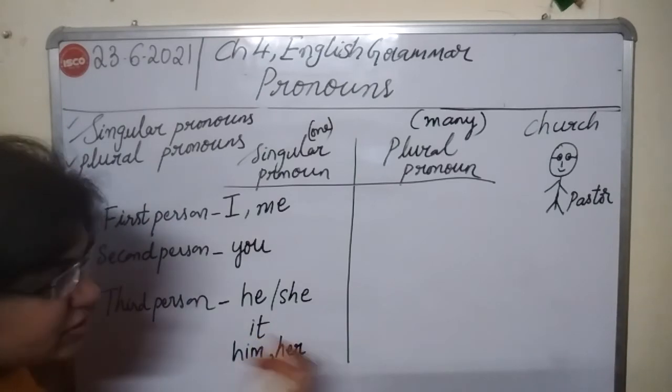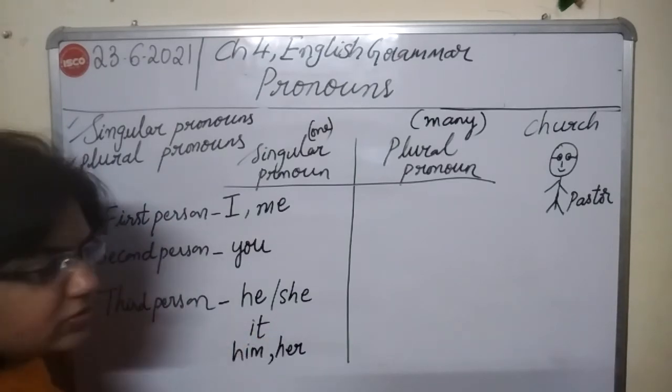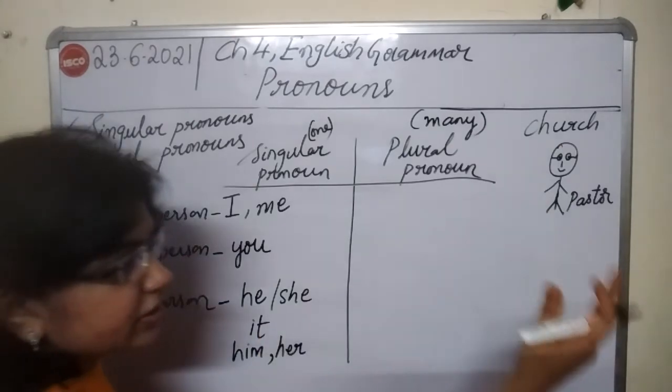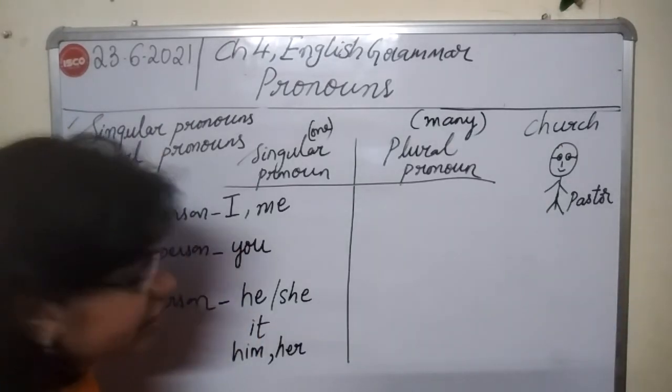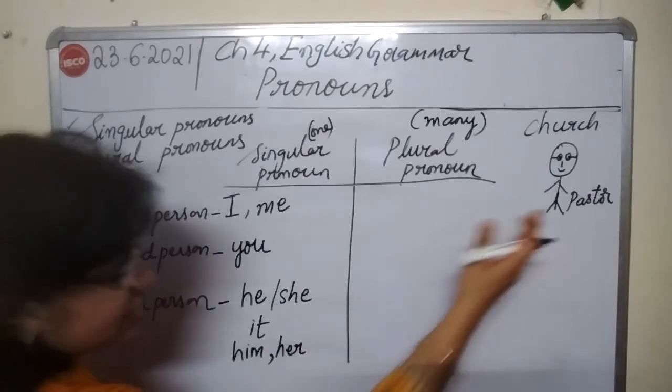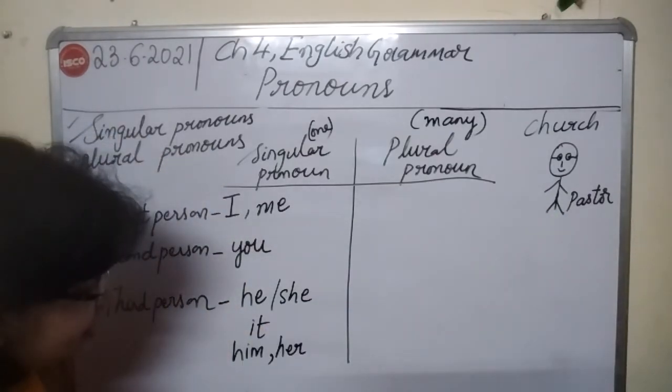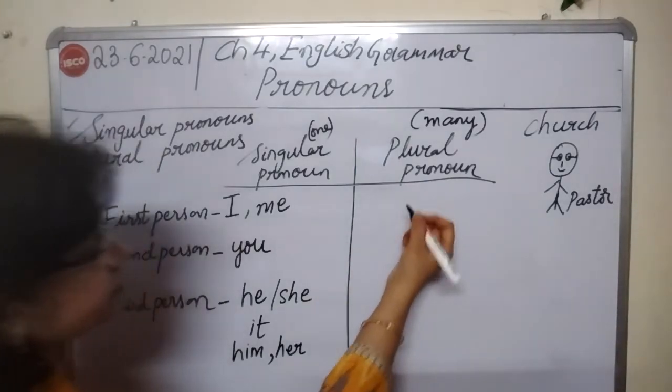And then it, let it be a cow or a dog. So it was moving near the church gate and the pastor came out. So it went to the pastor and the pastor gave it his blessings. So it is going to remain as it only.